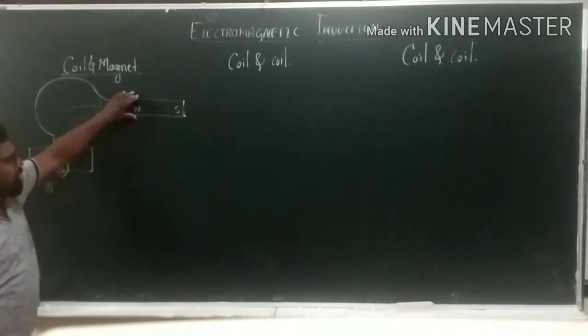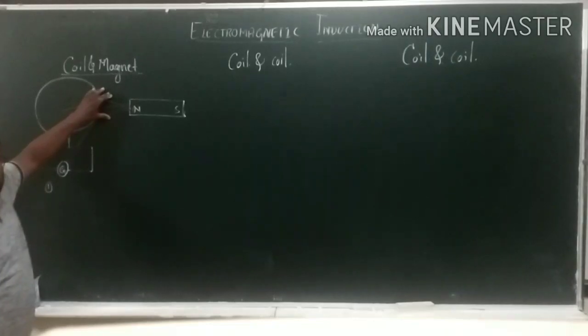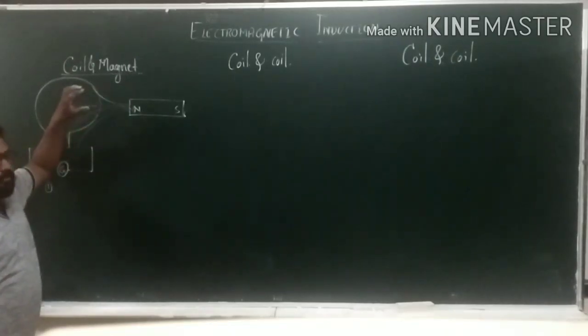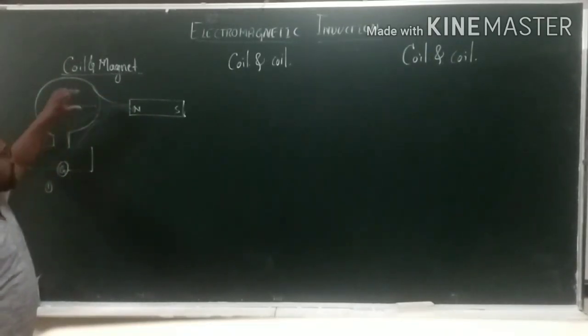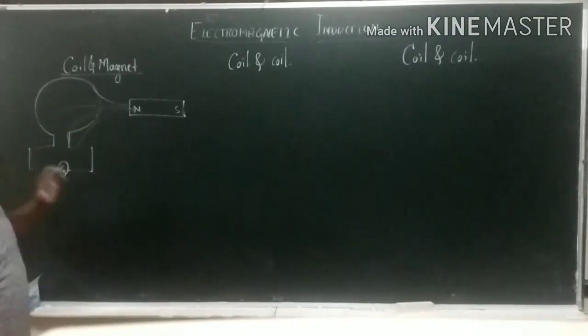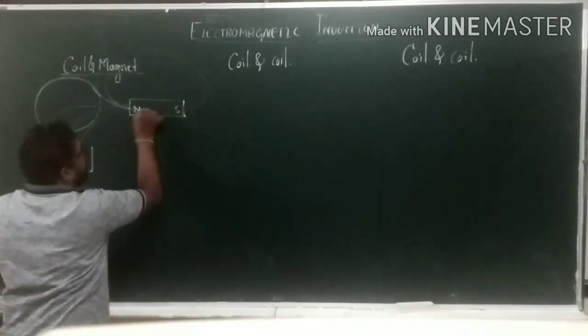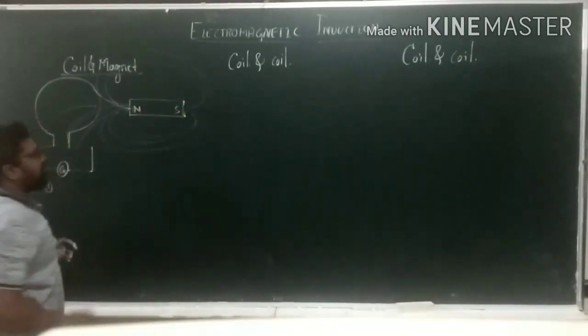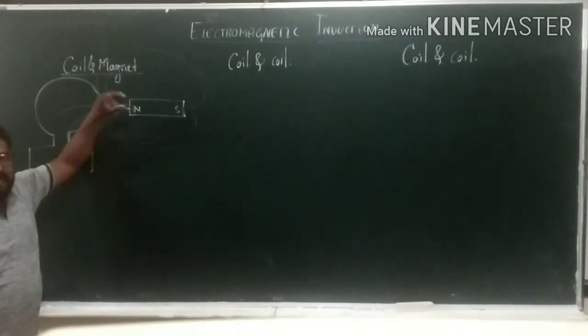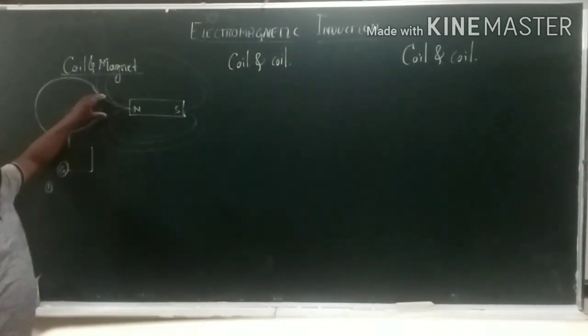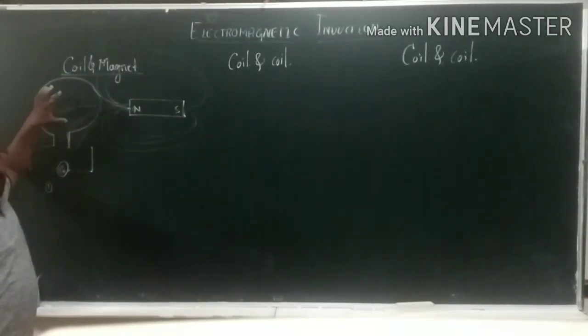By bringing that bar magnet near the coil, the magnetic field lines start entering the coil. Is it clear? Do you understand what I am saying? How do the magnetic field lines look? They look like this.